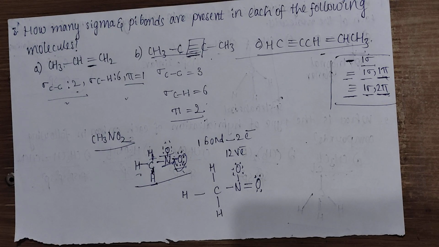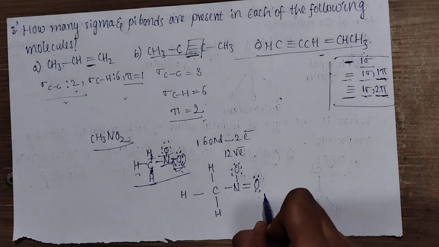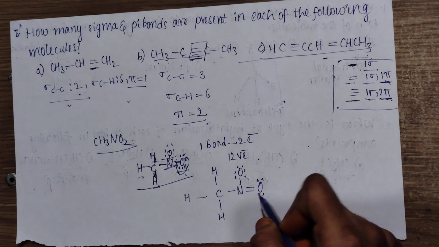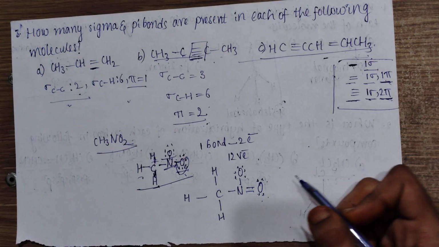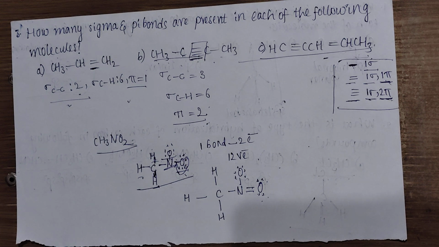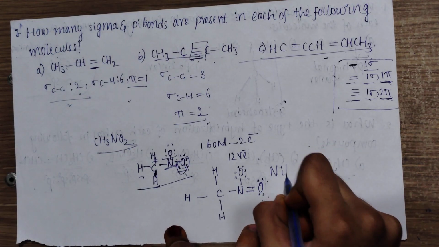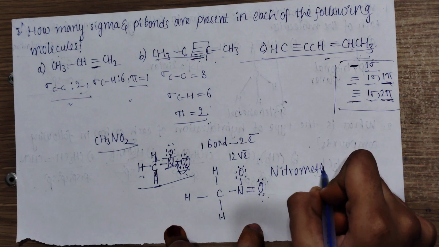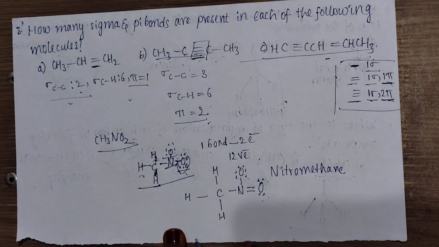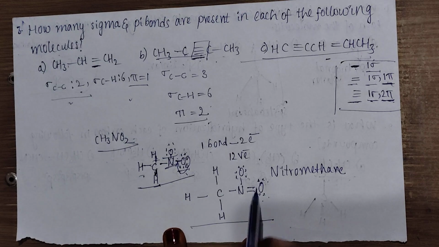By forming a double bond, the oxygen still has 8 valence electrons, that is 1, 2, 3, 4, 5, 6, 7, 8. But now the nitrogen has 8 valence electrons as well. And we are using only 24 valence electrons for the total CH3NO2 molecule. So this is one of the Lewis structures for CH3NO2. It is also called nitromethane.